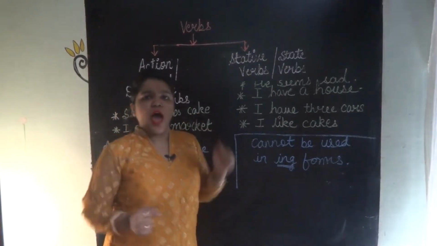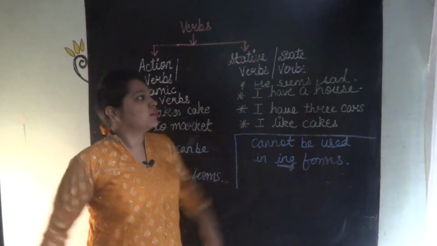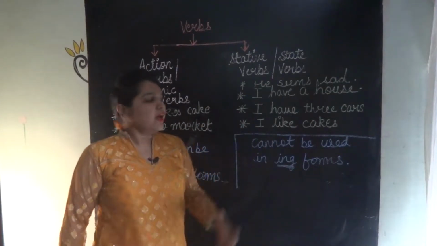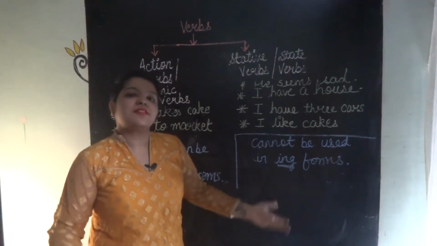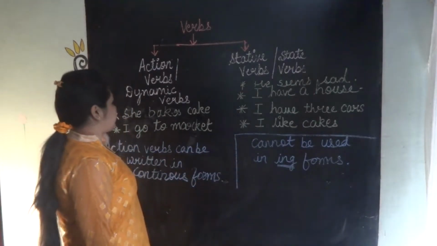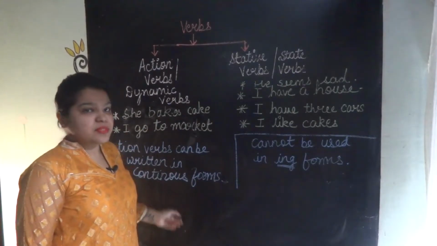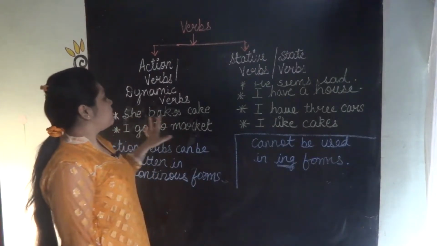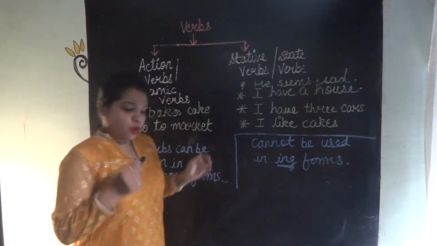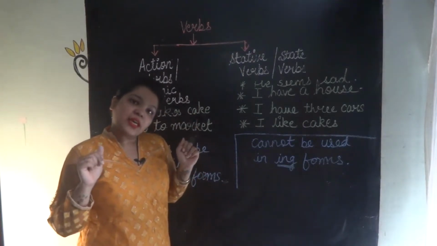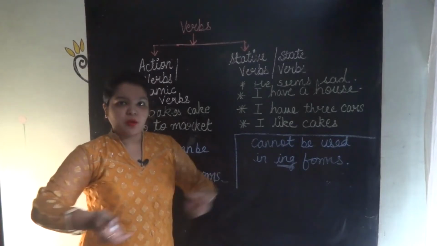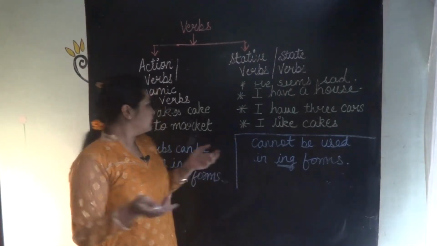Action verbs means I am doing an action. Stative, state verbs. No action. As its name suggests. Simple rule. Now next, let's do some sentences. Then you will understand it better. She bakes cake. So action is required for baking cake. Yes or no? Obviously yes. Action is required for baking a cake.